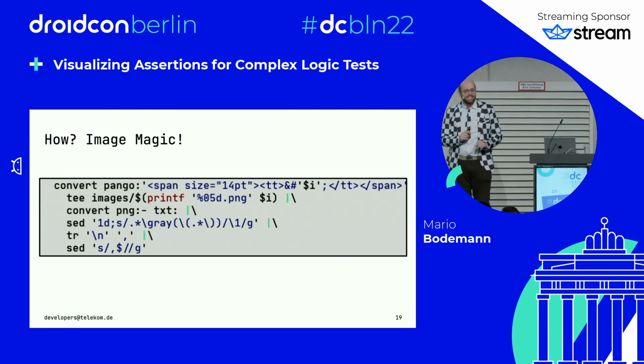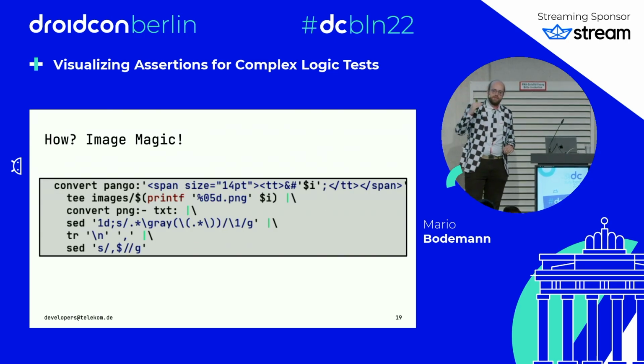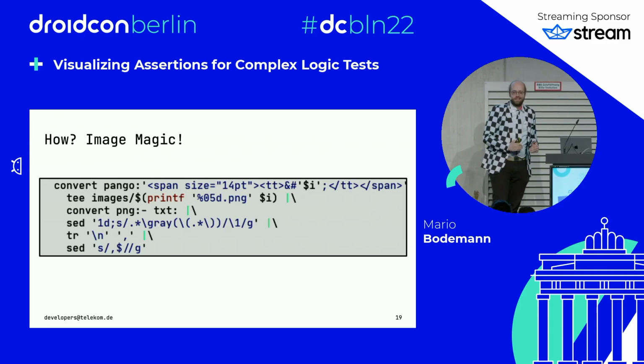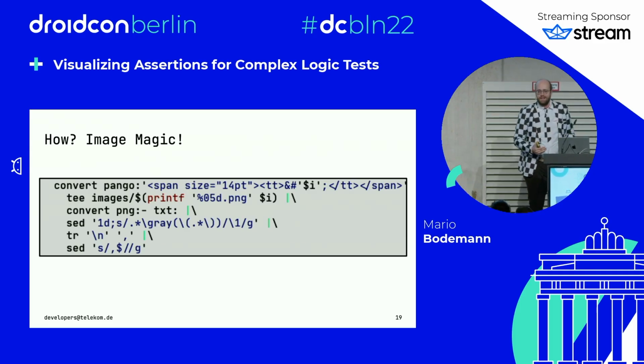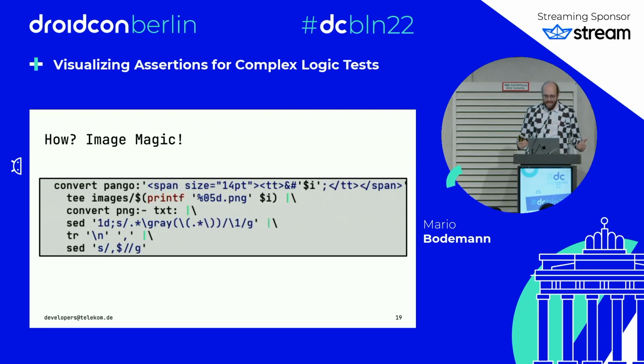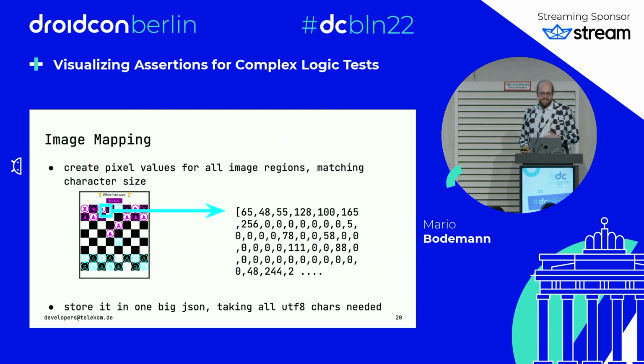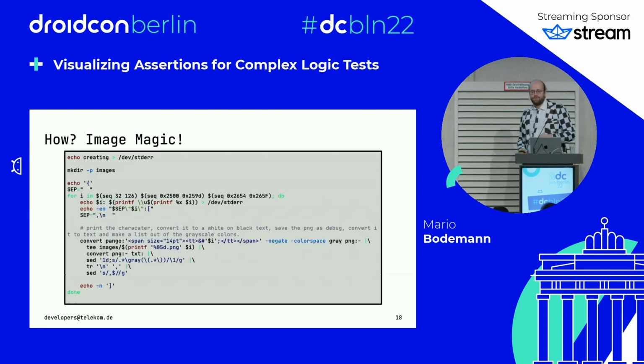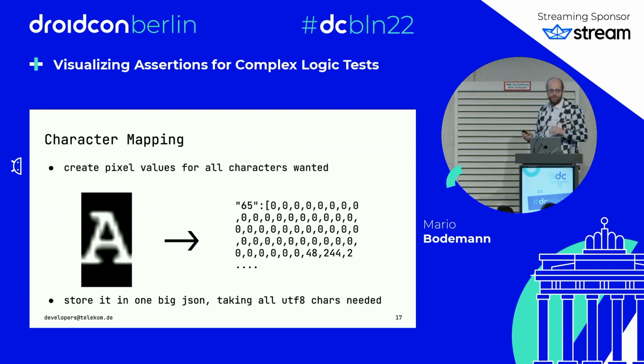So txt: means that it puts out every pixel on the command line in its color values. Once you have this, you already have a text representation of the letter A. You just need to do some more magic with sed, finding out the new lines. And at the end, you come up with the beautiful character map I was showing you over here, right?